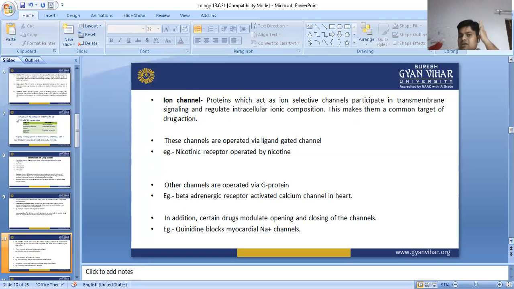Meaning to say that in case of ion channel, it is very simple. When the drug binds with the site of the ion channel, it will open, and if it opens, then the ion concentration will change. You can say ions will enter the cell, and it causes depolarization, it causes repolarization in the cell, and after that the normal function is performed. Either ligand gated nicotinic channels, G protein beta receptors, or quinidine blocking myocardial sodium channels, all these are examples of ion channel receptors.